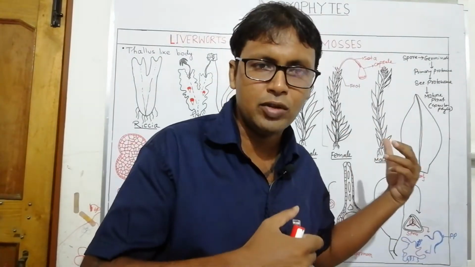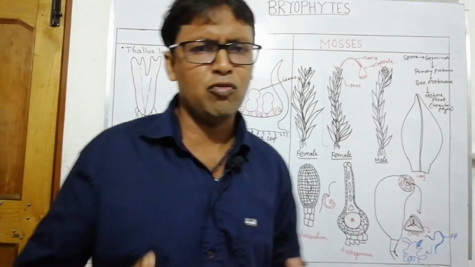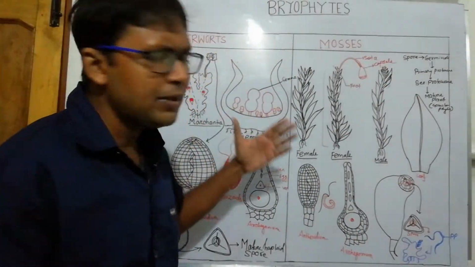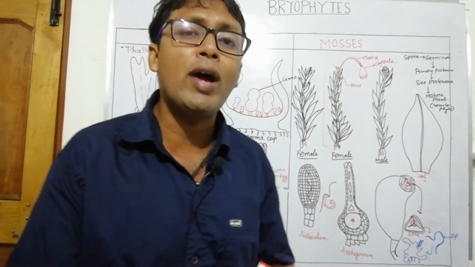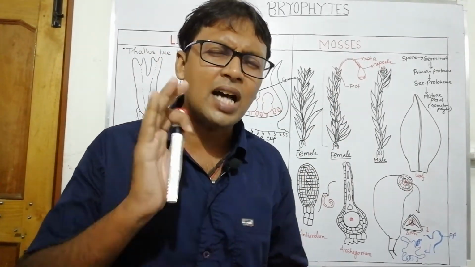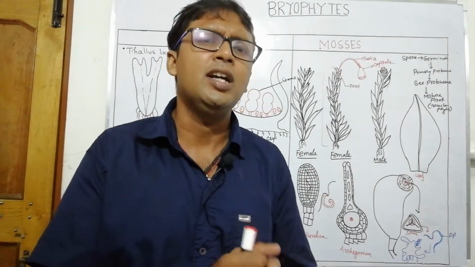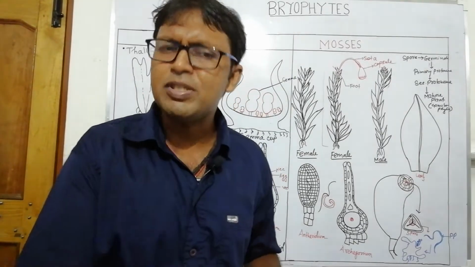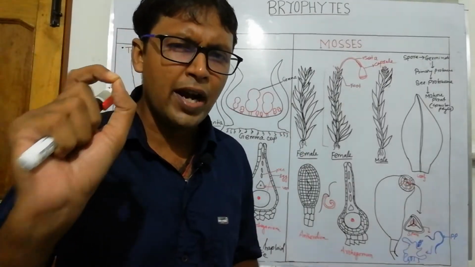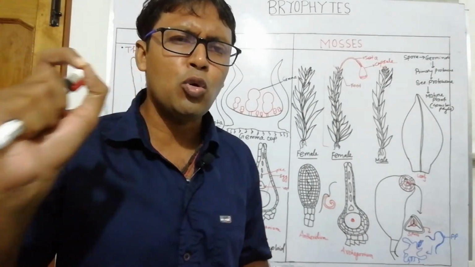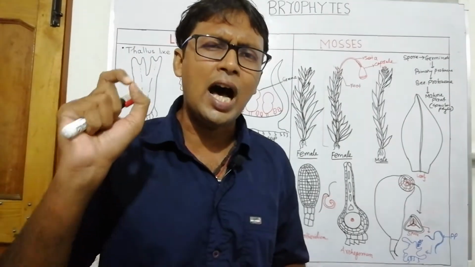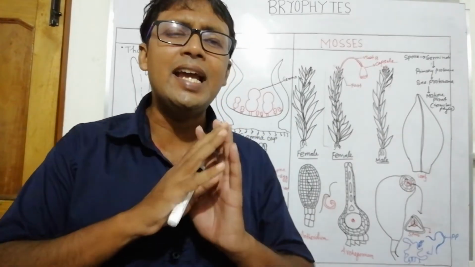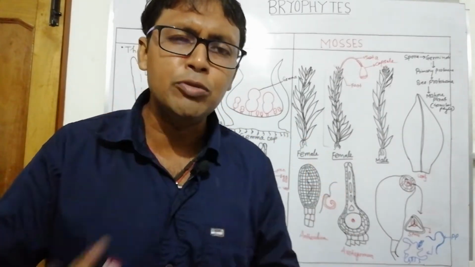First, the liverworts. The liverworts are the simple form of the bryophytes. Liverworts are the simplest form of the bryophytes. They have a thalloid body, mainly the thalloid body. Some members have a leafy structure, but the leaves and stems are not true leaves. They are minute and not true leaves and stems, because no vascularization is present, and the roots are always rhizoids, in a multicellular or unicellular form.